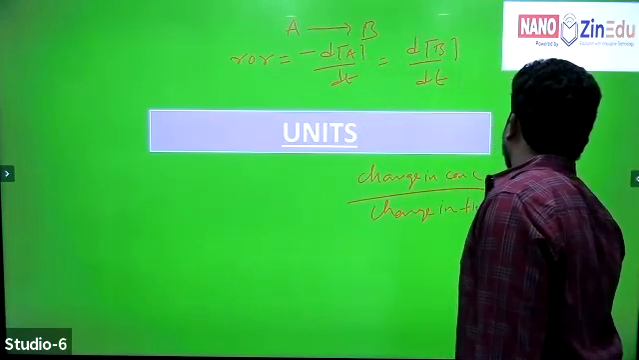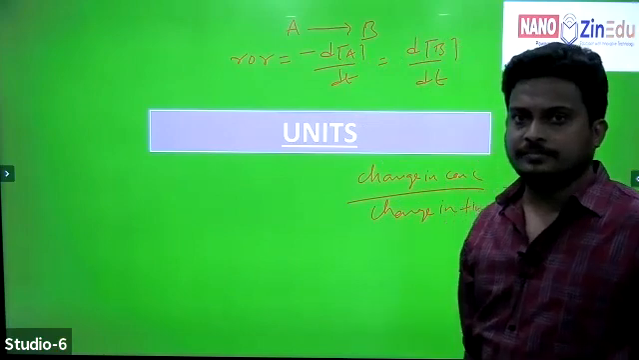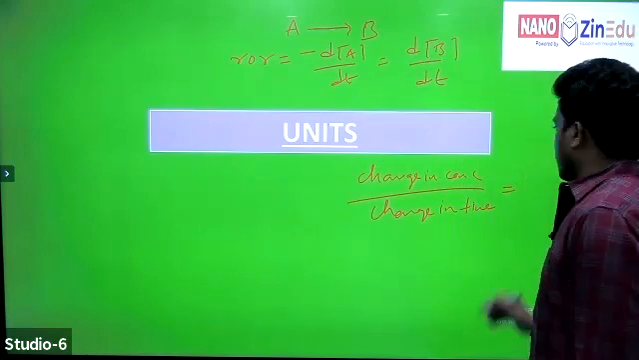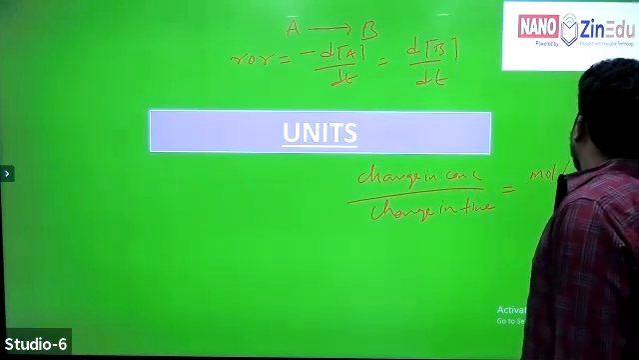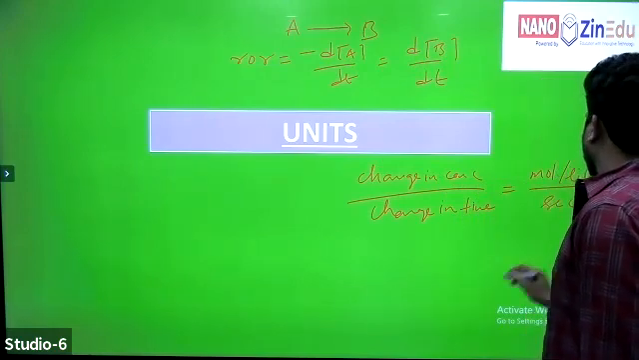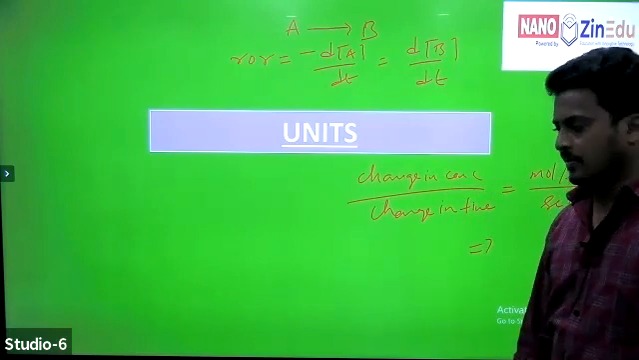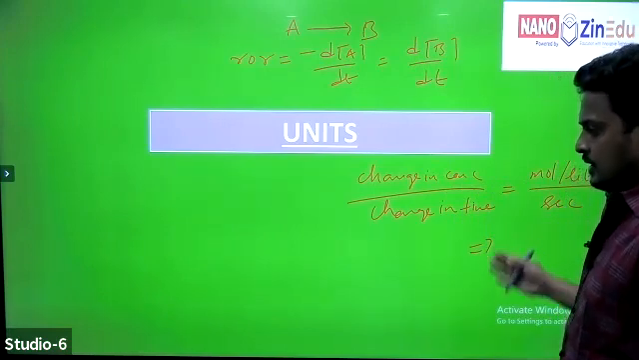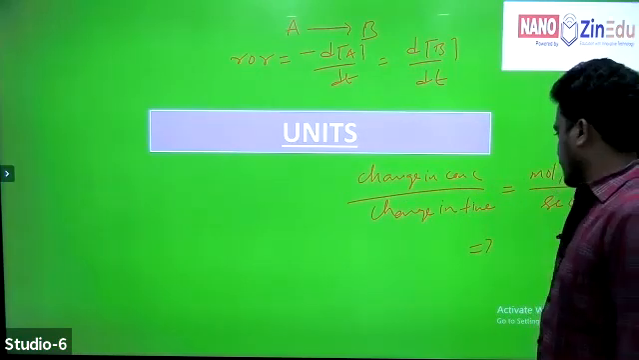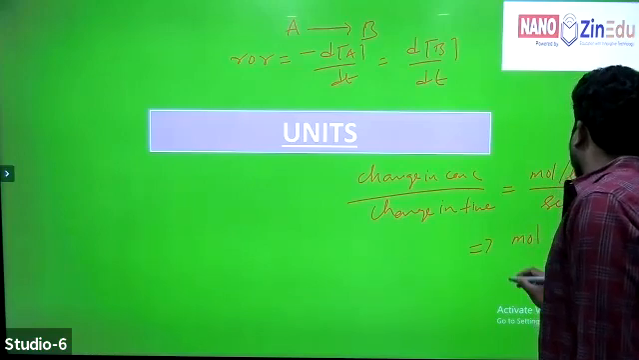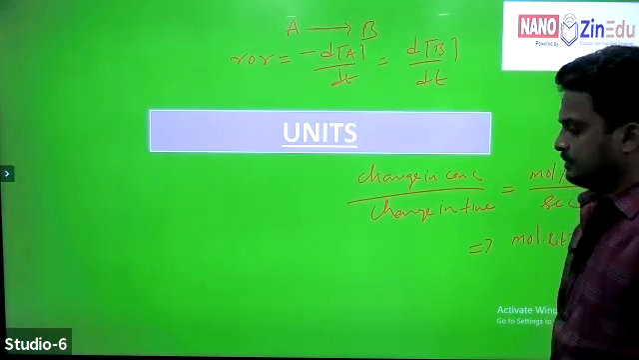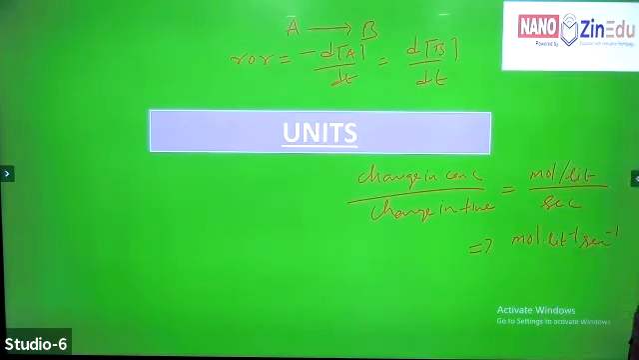D or delta always indicates the change in concentration by change in time, right? What are the units of concentration? Units of concentration are moles per liter, molarity. What is the unit of time? That is second. Sometimes we also use minutes, hours, months, years, etc. So the units of rate of reaction are mole liter inverse second inverse.